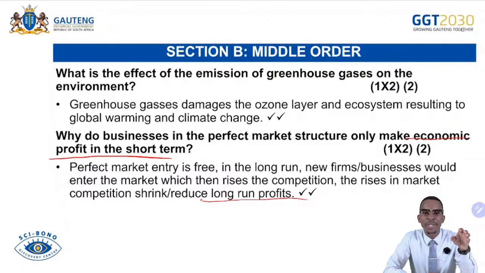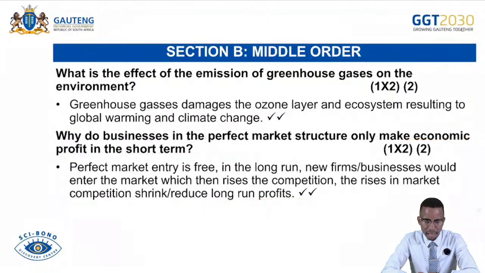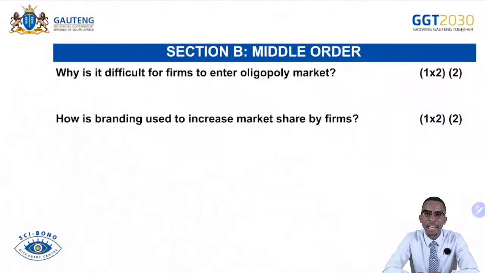Meaning, in the short run, there's not much entry of businesses, but in the long run, firms will be free, will be entering the market at a large capacity, increasing the competition. Then you know that if ever there's more competition, each business will have a smaller portion to produce within the market. That can also be explained graphically, where we talk about the entry and exit of firms.